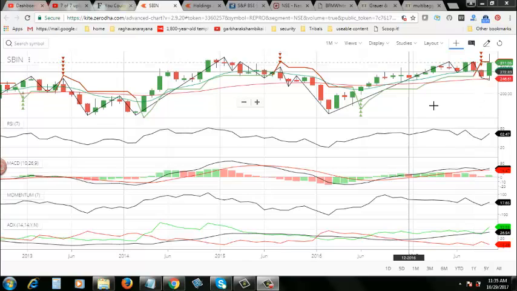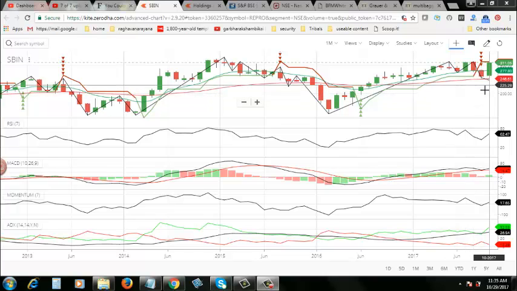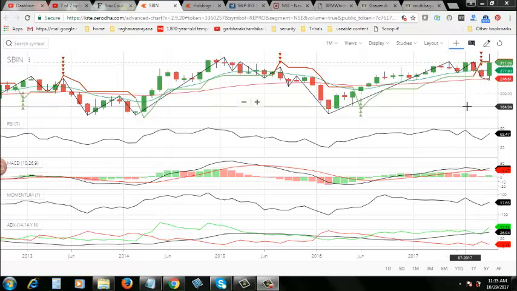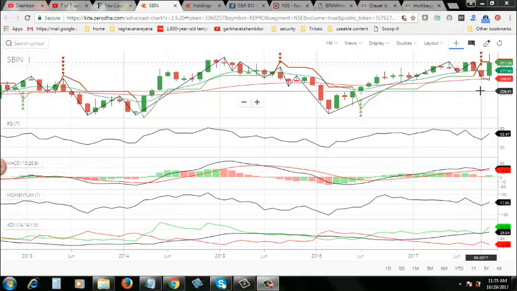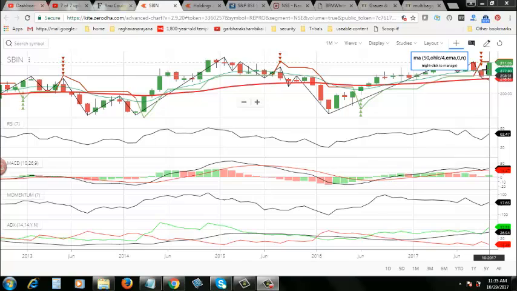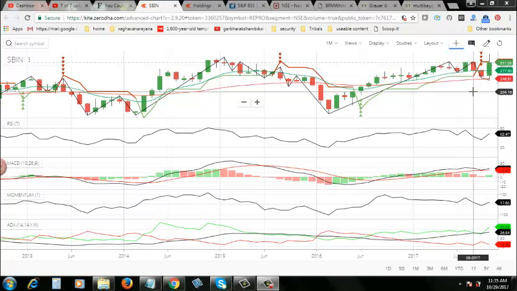Actually, I would like to tell whoever is new to this industry, new to investment, new to the stock market, new to the banking sector, new to the State Bank of India stock, I want to inform them a few things and bring you up to speed by giving you some information. Why do you think this sudden green candle has formed here? Why this sudden spike in the SBI stock? What happened? I will tell you.